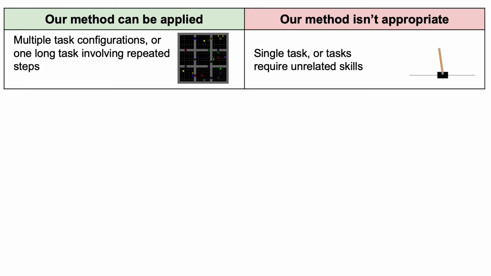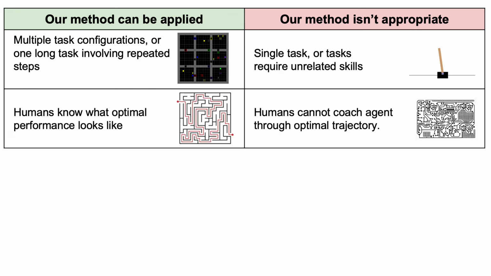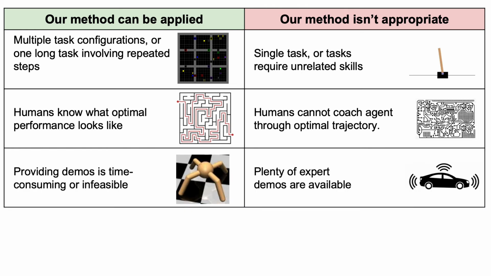Our method is only useful when certain conditions are satisfied. First, we need to be learning a set of tasks with shared structure, or a single task with many configurations or repeated steps, so that the upfront costs of grounding advice are offset by the improvement in learning speed on the test tasks or configurations. Second, the human needs to know what a successful policy looks like. Even if the human can't physically generate optimal performance, they need to be able to coach the agent to success in the task.